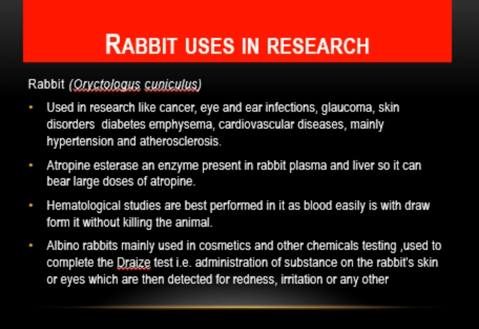Furthermore, it is the best animal which can be used for hematological studies, as we can easily withdraw enough amount of blood, which would be sufficient to kill a mouse. If we use mice or rat and withdraw the blood that we need for testing, that blood withdrawal can produce a drastic change inside the body, but the rabbit can cope up with it due to its increased body weight. Usually its weight is from 1 kg up to 115 grams.